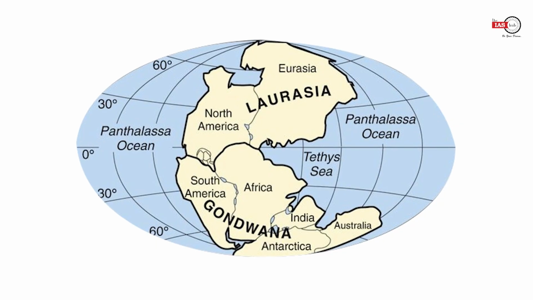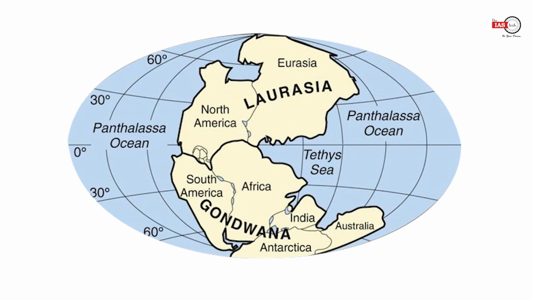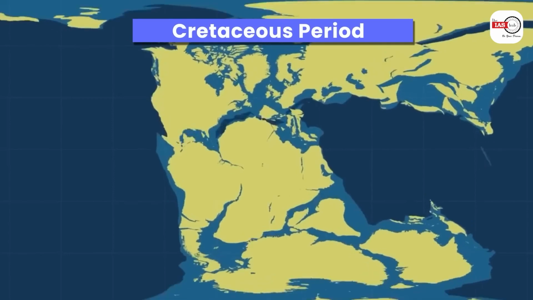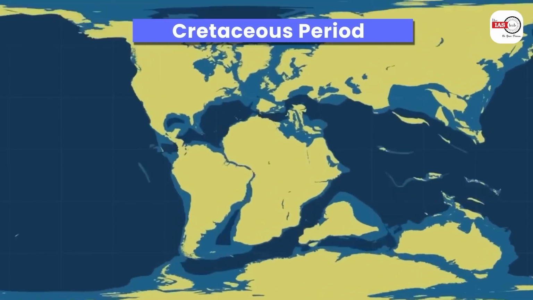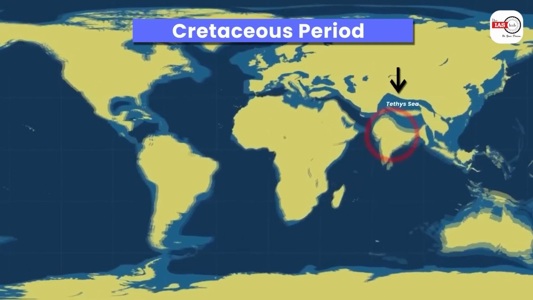See, India was once part of a bigger landmass called Gondwana land. इस Gondwana land में majorly South America, Africa, India, Madagascar, Australia and Antarctica थे. Slowly, when India started to move towards the north, there was a sea present, and the sea between the Indian plate and the Eurasian plate was called the Tethys Sea.